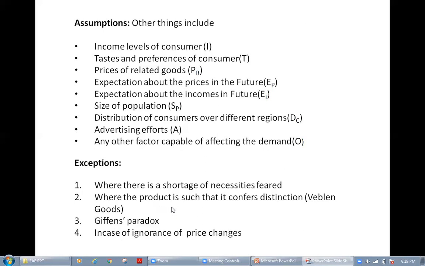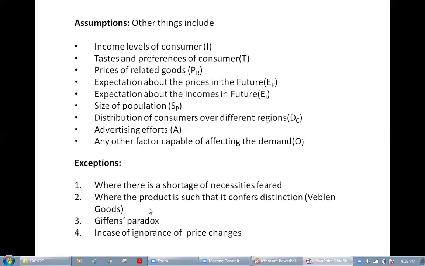Second one, where the product is such that it confers a distinction. These are also called Veblen goods. Very, very important point. Veblen, V-E-B-L-E-N, Veblen goods, means costly goods. You might have seen some consumers buy the product when there is a high price.